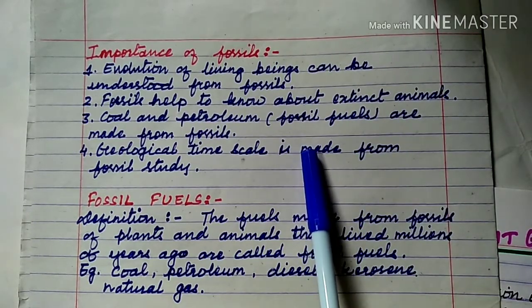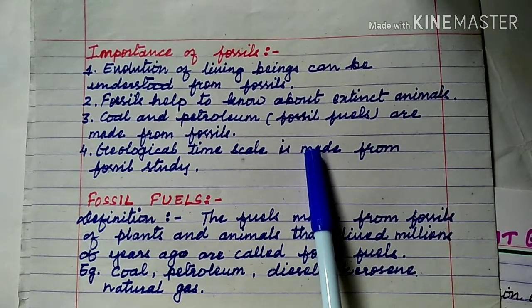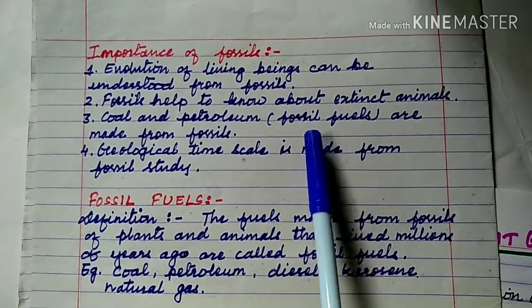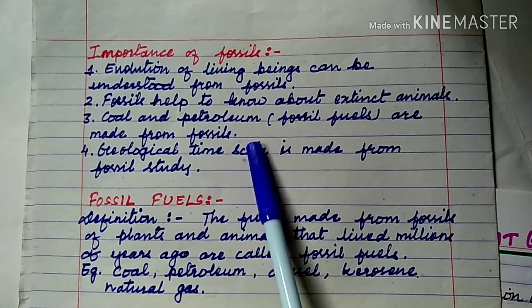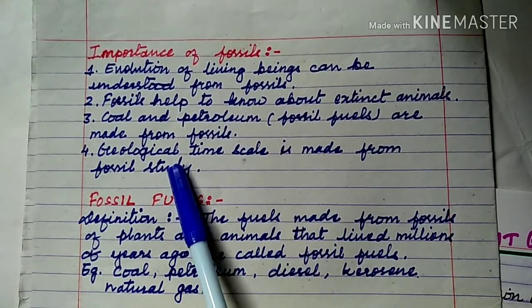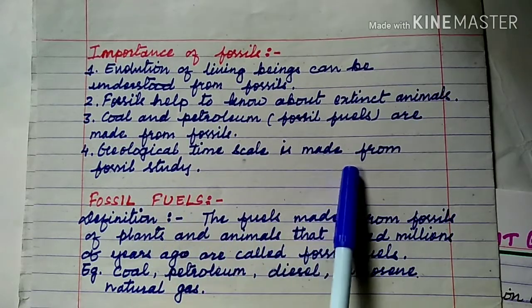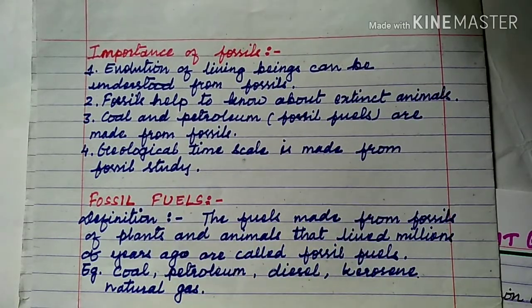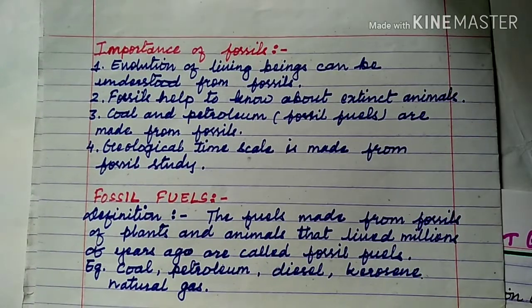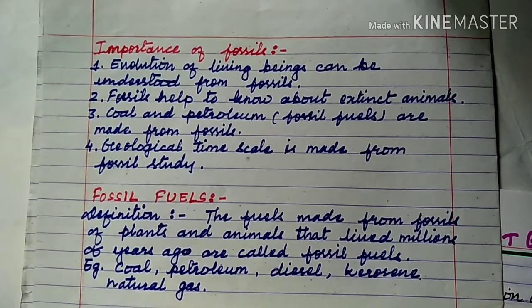Fossils tell us about extinct animals. Coal and petroleum, which are fossil fuels, are made from fossils. Geological time scale is made from fossil study. The geological time scale is the evolution of plant and animal life, and that is made from fossil study.